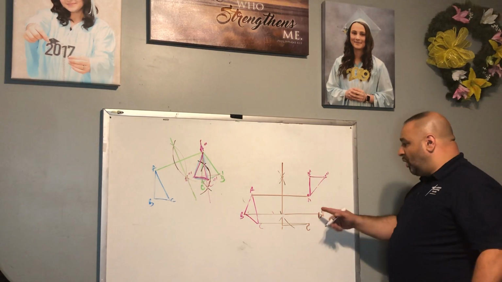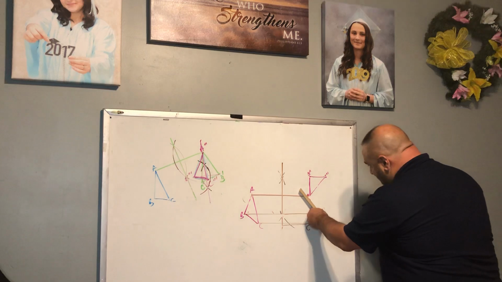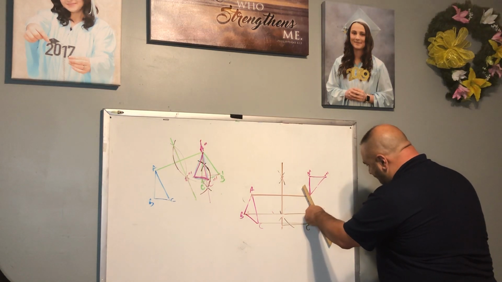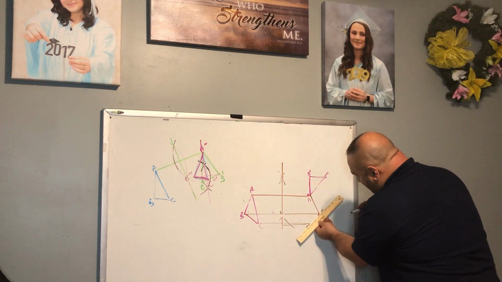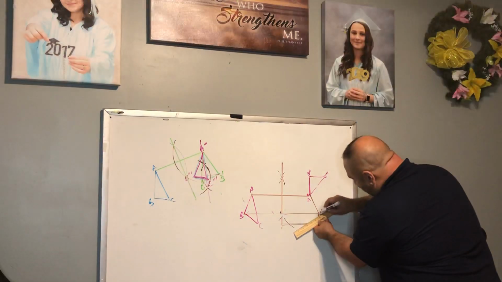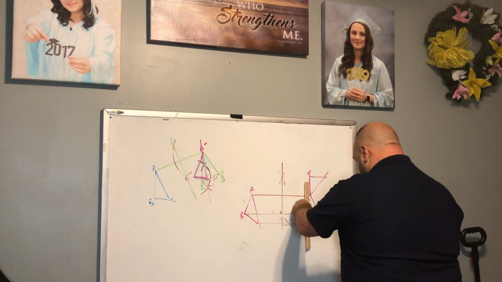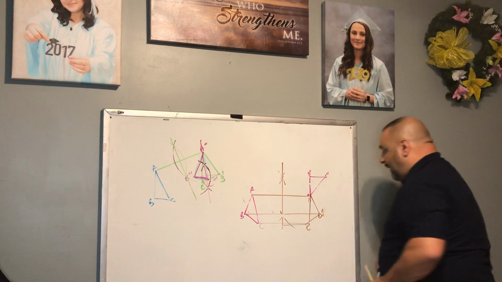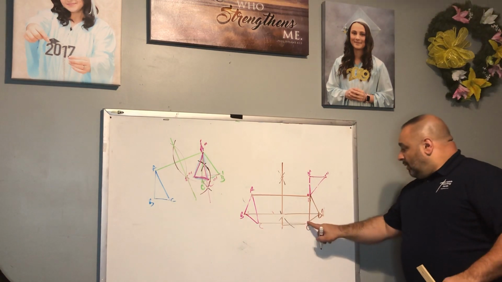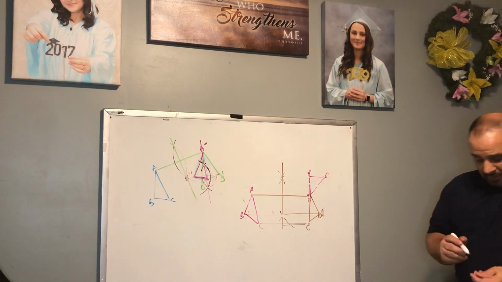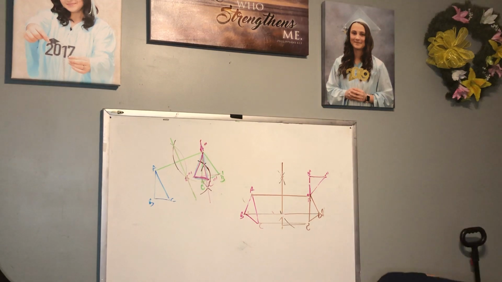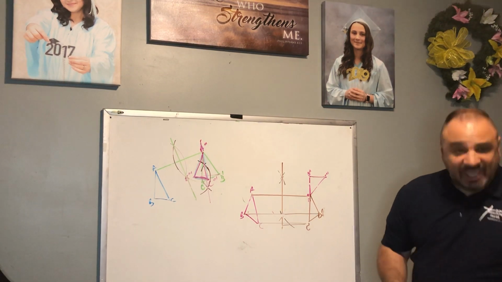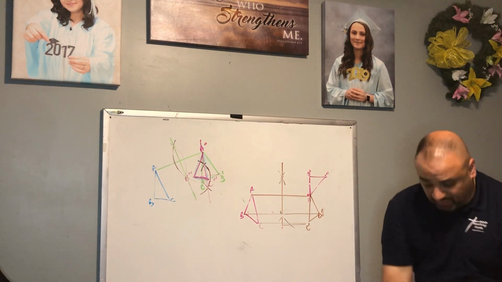So we're going to go, obviously, A to B, B to C, and A to C. Now, once we've done that, we're going to take our compass again and our straight edge, excuse me.